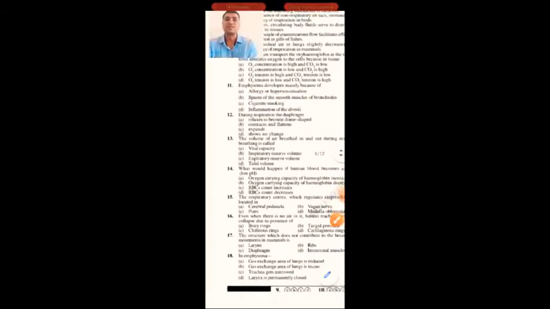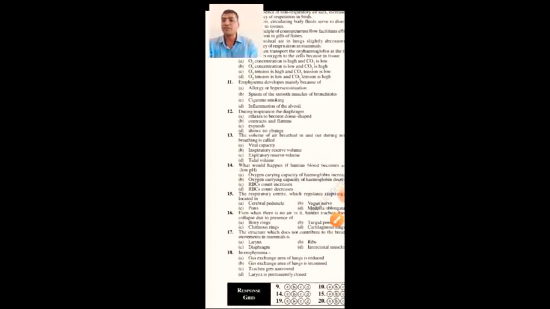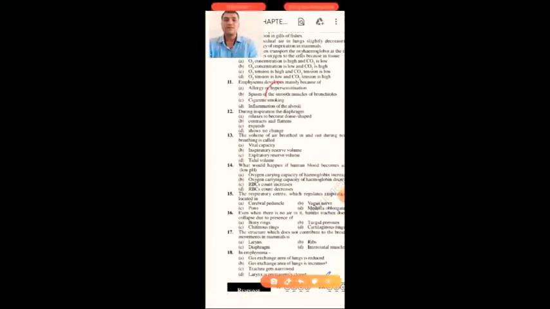Option is C. During inspiration, the diaphragm relaxes to become dome-shaped, contracts and flattens, expands, or shows no change.